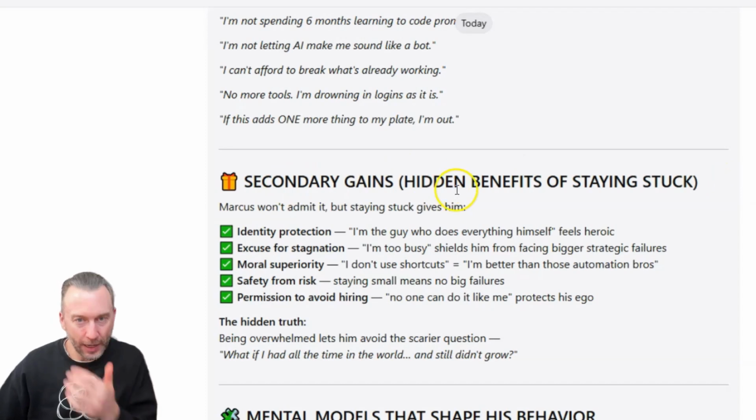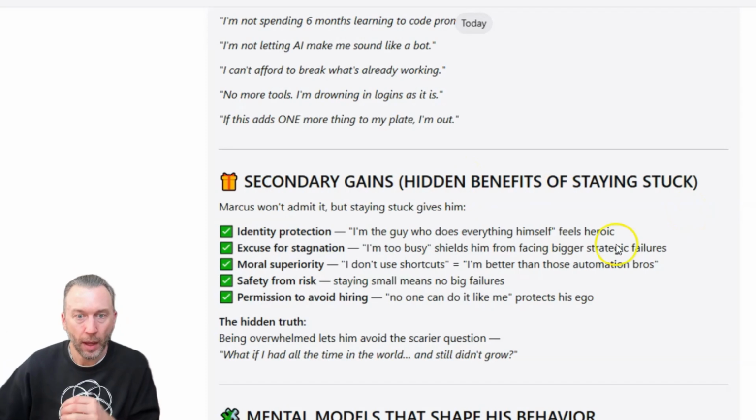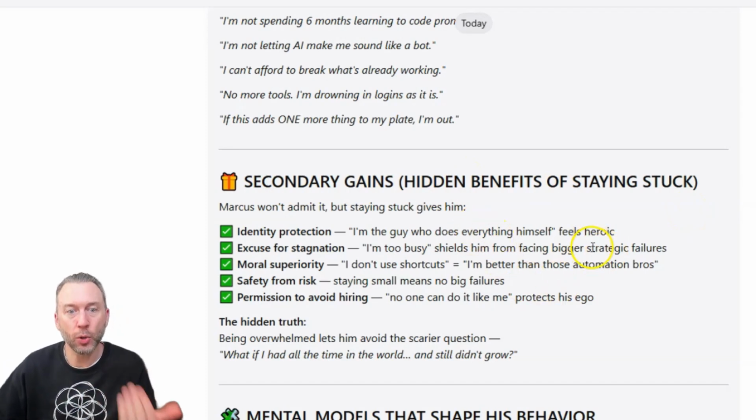So the secondary gains, right? Hidden benefits of staying stuck. So this could be something like, why would that person want to stay stuck, right? I'm the guy who does everything himself, feels heroic, right? Maybe, yeah, that's a good one. I'm too busy, shields him from facing bigger strategic failures.